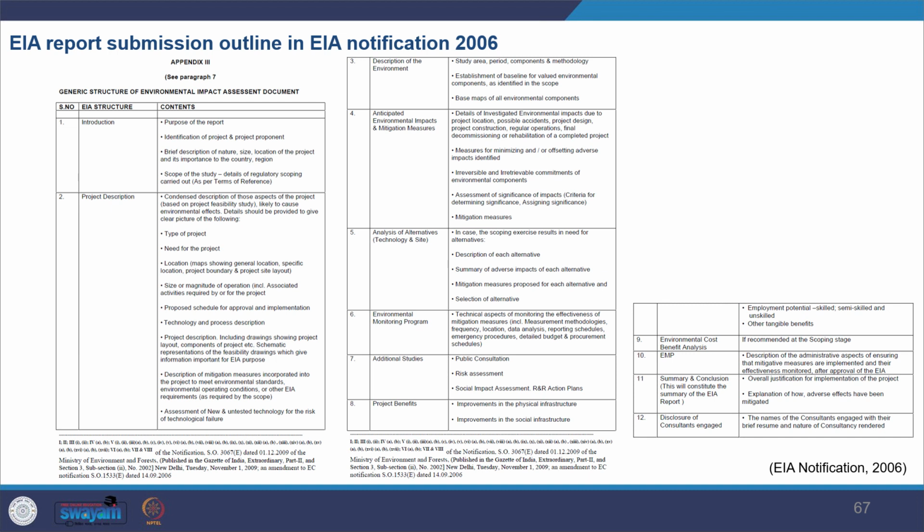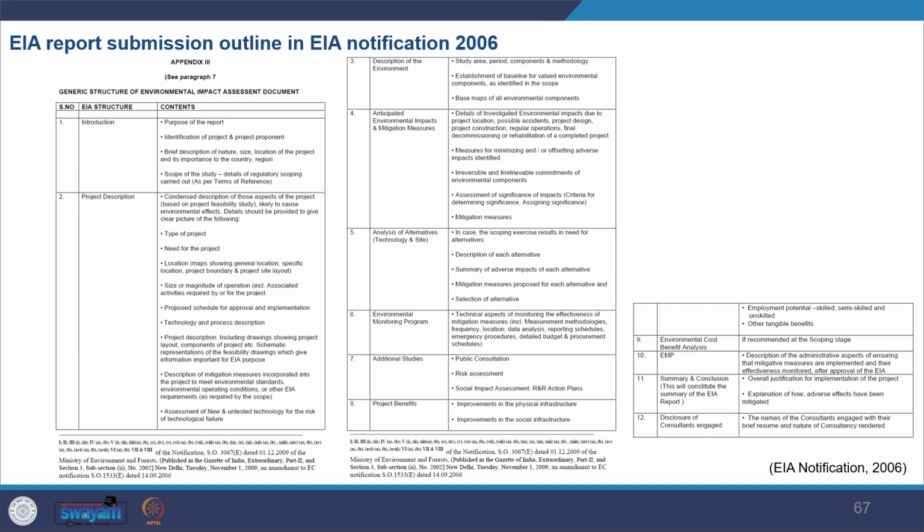You can have the EMP as a separate document, or you can have it in the EIA itself. Further, you can have additional studies, show the project benefits, and take an environmental cost benefit analysis. Then you also prepare an EMP, and then you provide summary and conclusion.